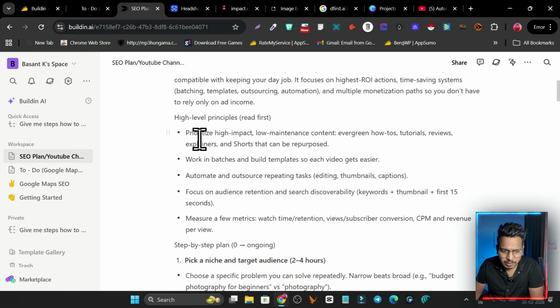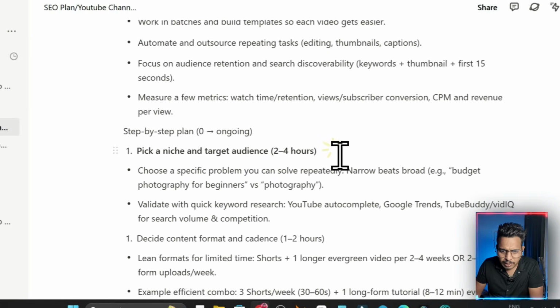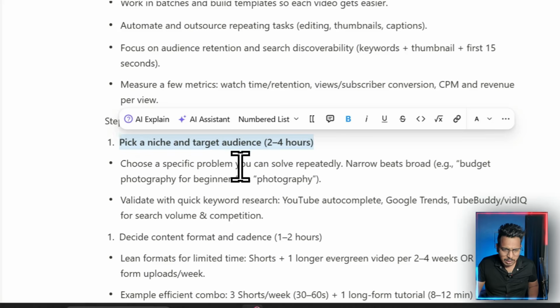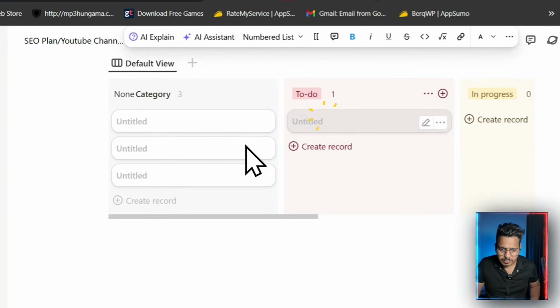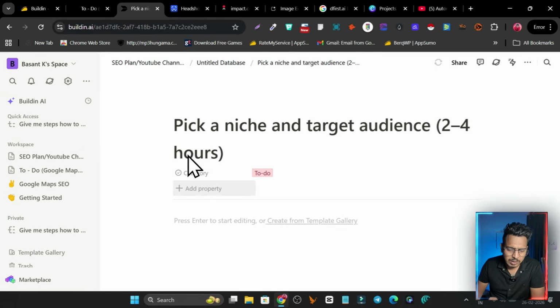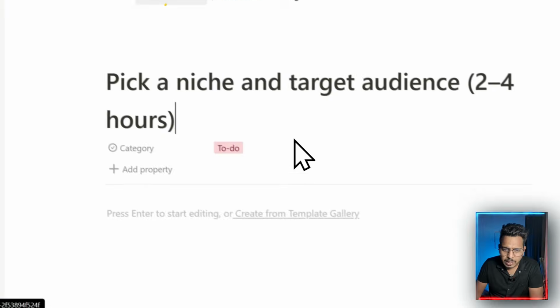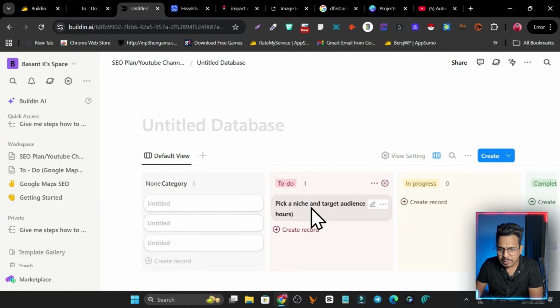The first step is to pick a niche and the target audience. So I will simply get here, copy this one, and add this in my to-do list. I have added this one. If I have to add more information, I can do it here, but I don't want to add any, and this will be enabled here.